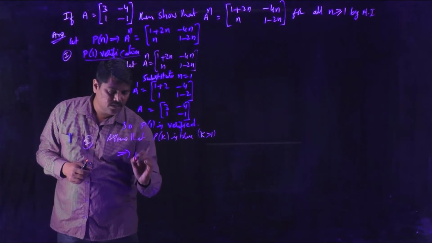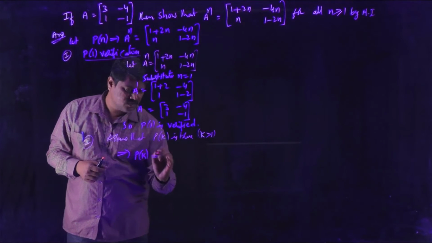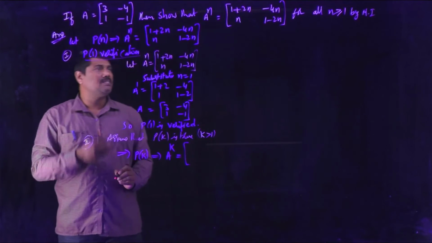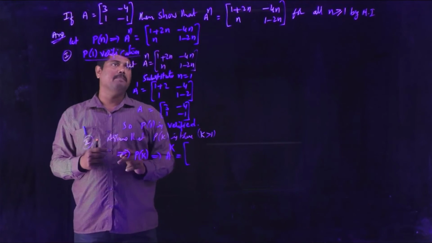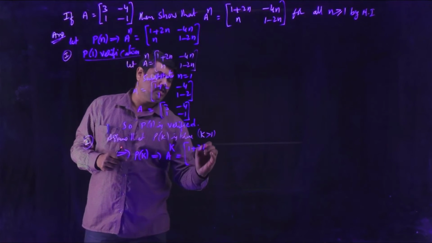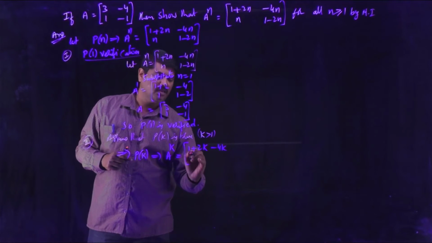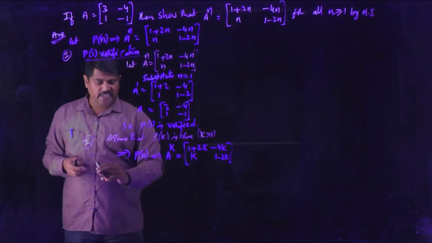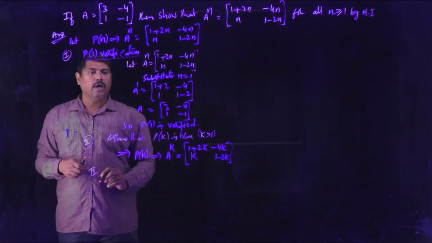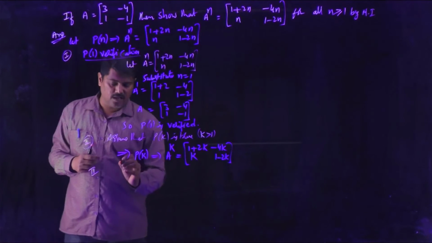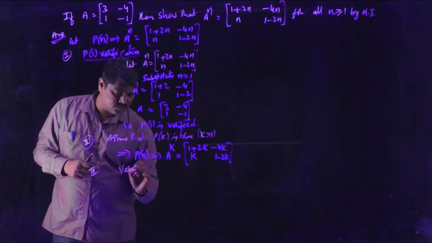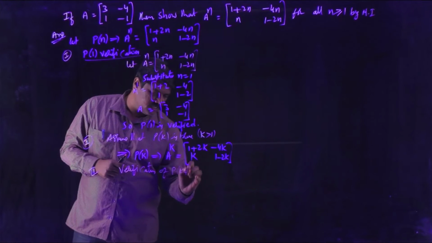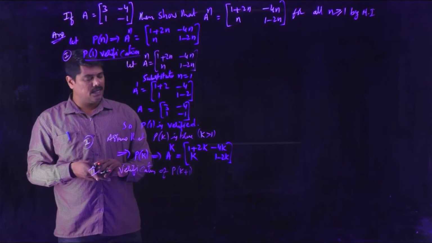Now you can write P of k like this. What is P of k? It is A power k. You have to replace n with k to get A power k, so that is 1 plus 2k, minus 4k, k, 1 minus 2k. In statement 3, we have to verify the statement for k plus 1. So verification of P of k plus 1. That is the third case in the process of mathematical induction.